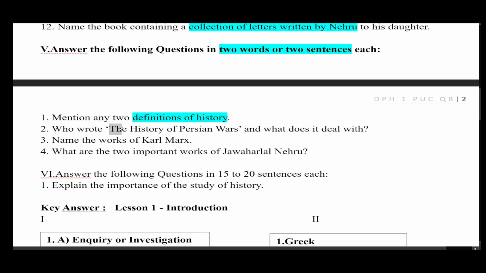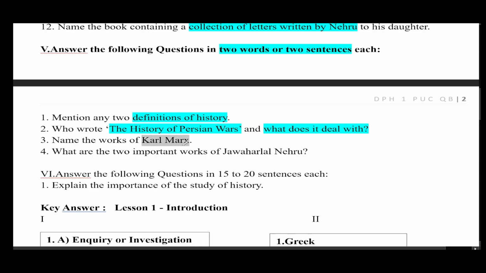Who wrote the history of Persian Wars? What does it deal with? The history of the Persian War was written by the father of history, Herodotus. It deals with the battle between Greeks versus Persians.